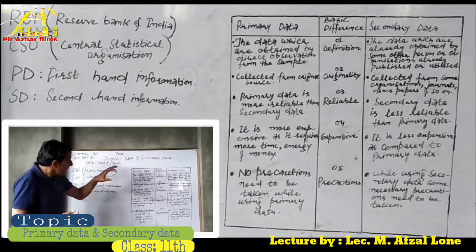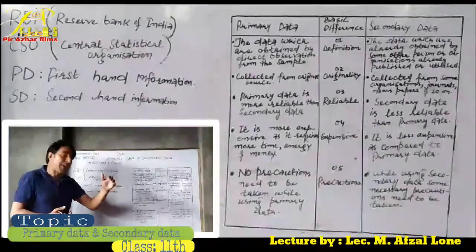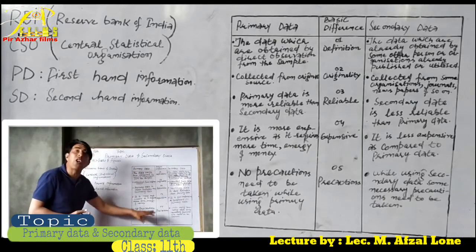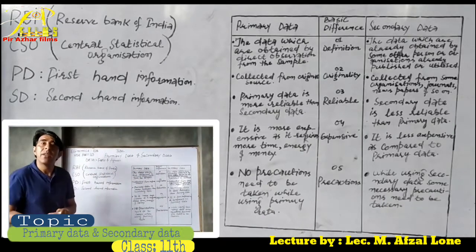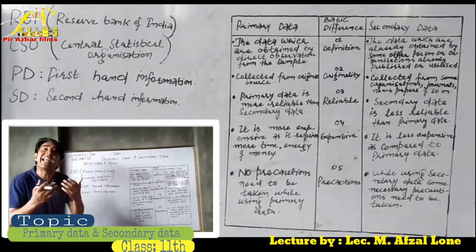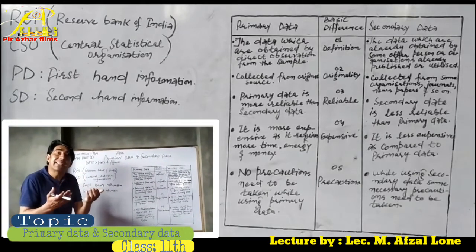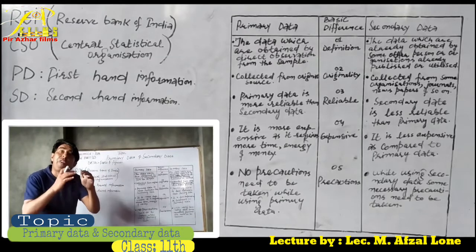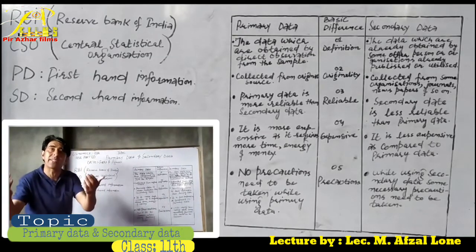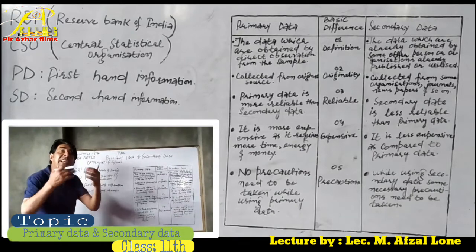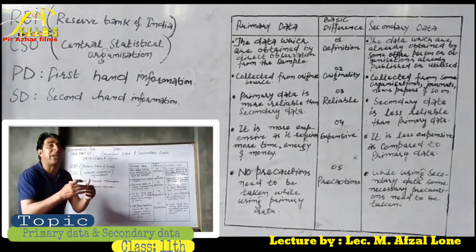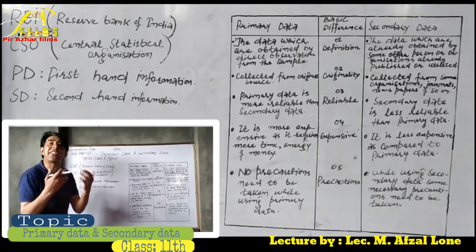Before we discuss the difference between the primary and the secondary data on the basis of the following basic points, I am going to explain what is data. Data means the statement of facts and figures. When we collect some facts and figures by doing field investigations for a predetermined purpose, this is known as data or this is known as statistics.